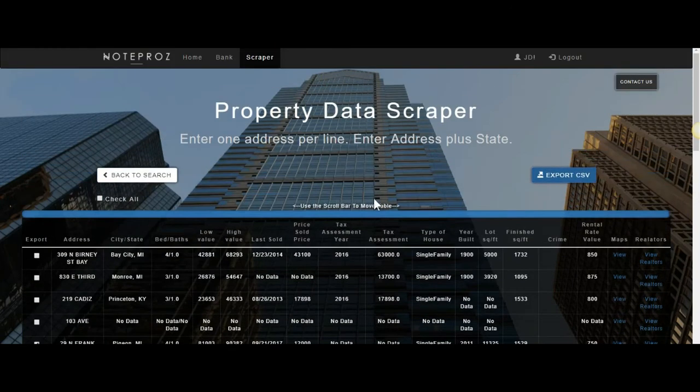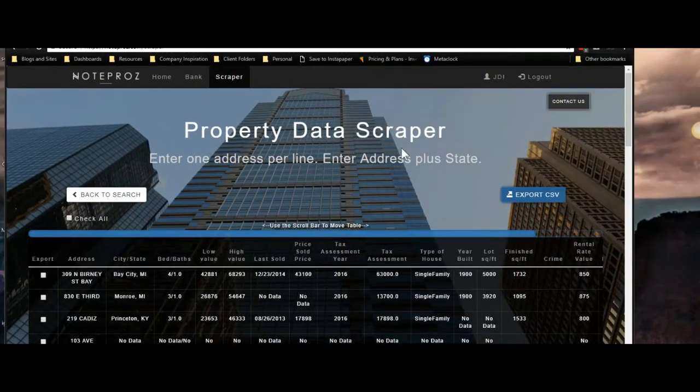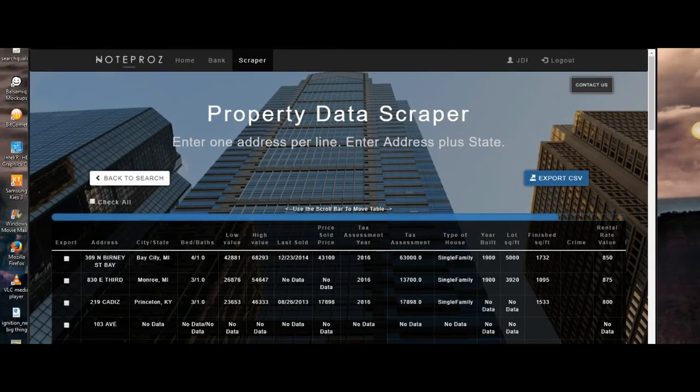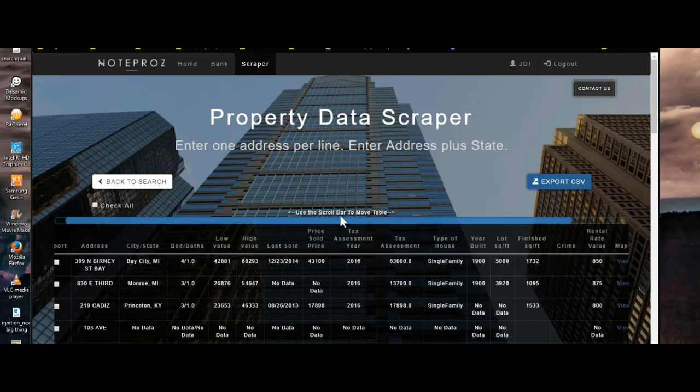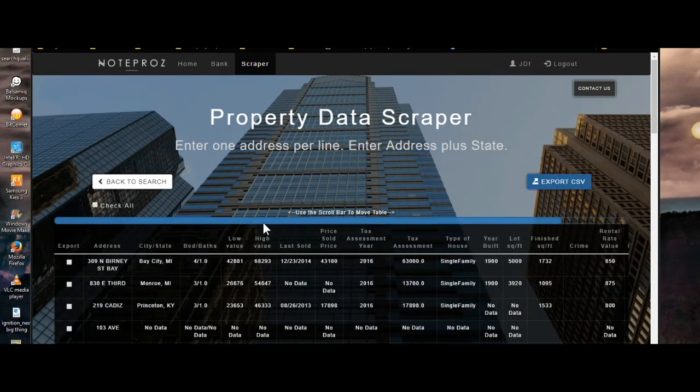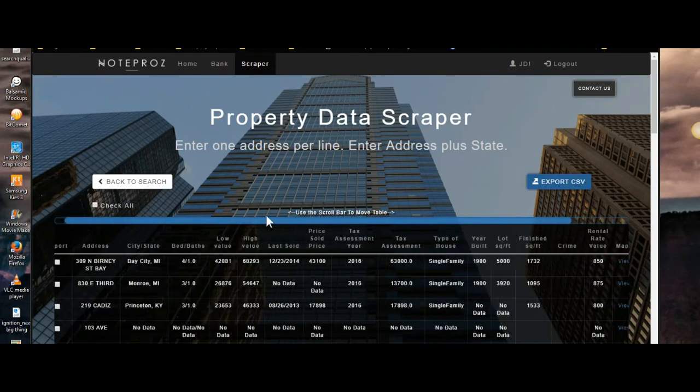And that's it, guys. On some computers, if it changes the size of the windows, you can use this bar to navigate the table here, so you can see all the data.